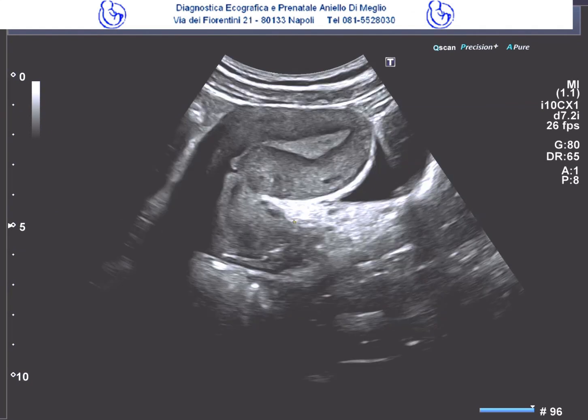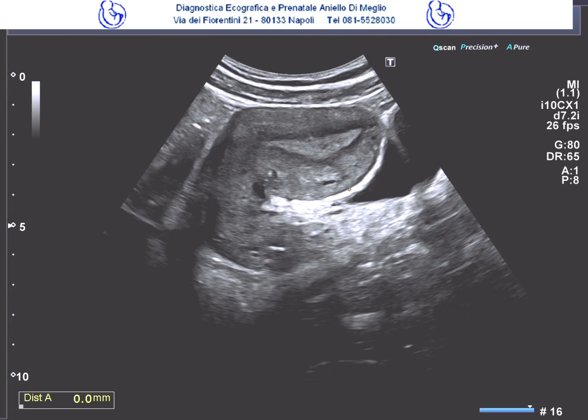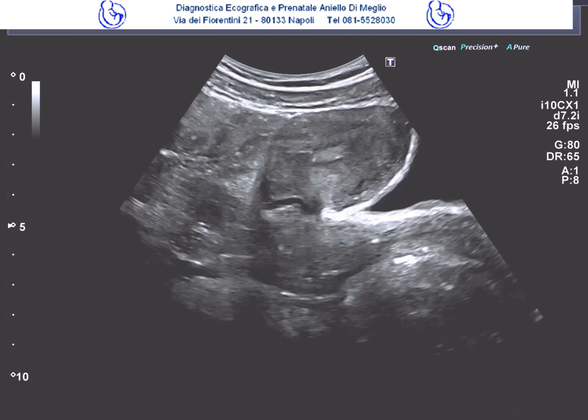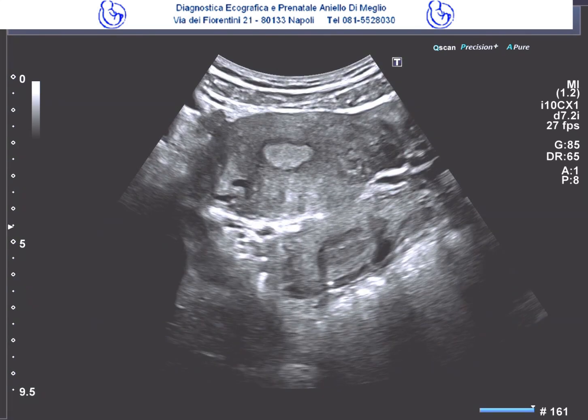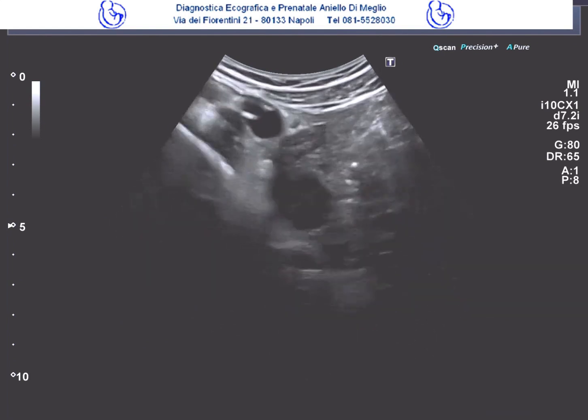The uterus appears to have regular volume and morphology, and its measurements are taken for biometry. The myometrial echotexture is homogeneous, with no evidence of adenomyosis or fibromatosis. The endometrial lining also appears regular, with a hyperechoic echo pattern and a maximum thickness of about 10 millimeters. Next, by moving to a transverse scan, we acquire the remaining two diameters, namely the anteroposterior and the transverse, to complete a uterine biometry that appears regular. We then proceed to examine the adnexal regions.